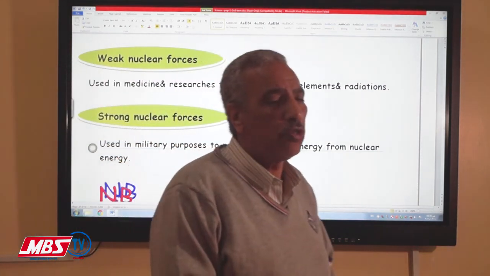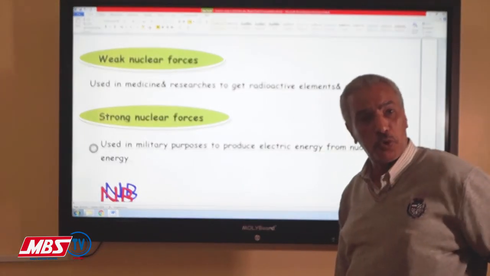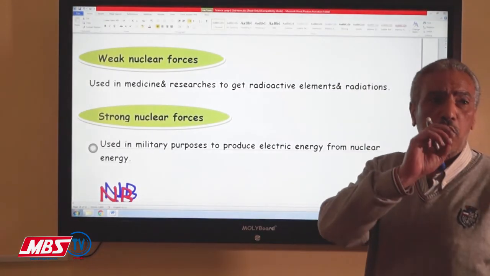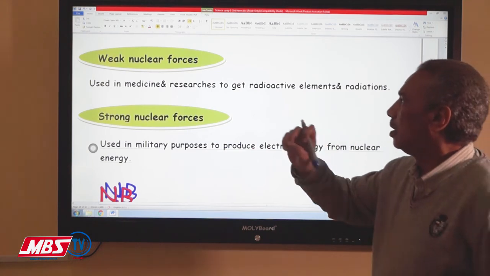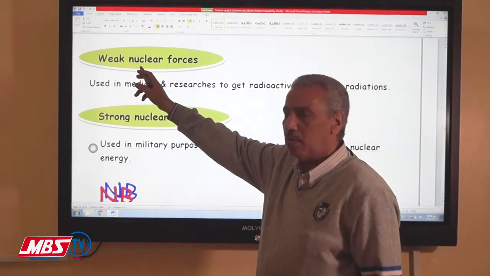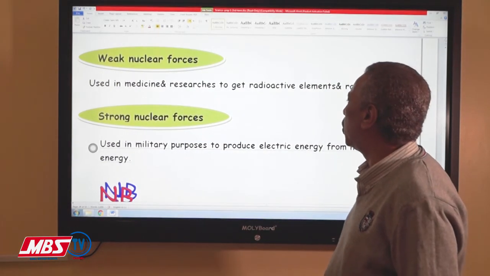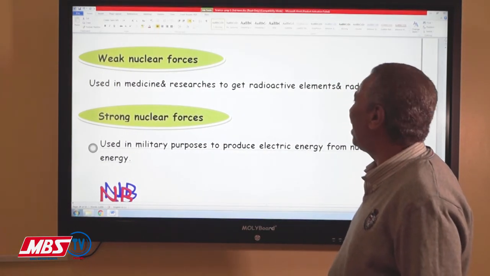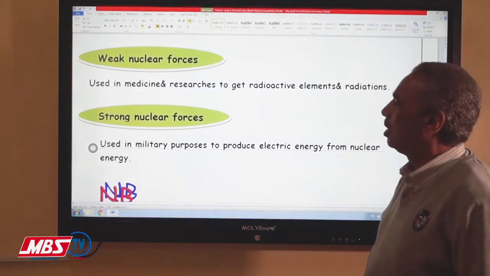And actually, you will not take more than that amount on the nuclear force, just what we are using in our life. The weak nuclear force is used in medicine, research, and to get the radioactive elements and radiations.